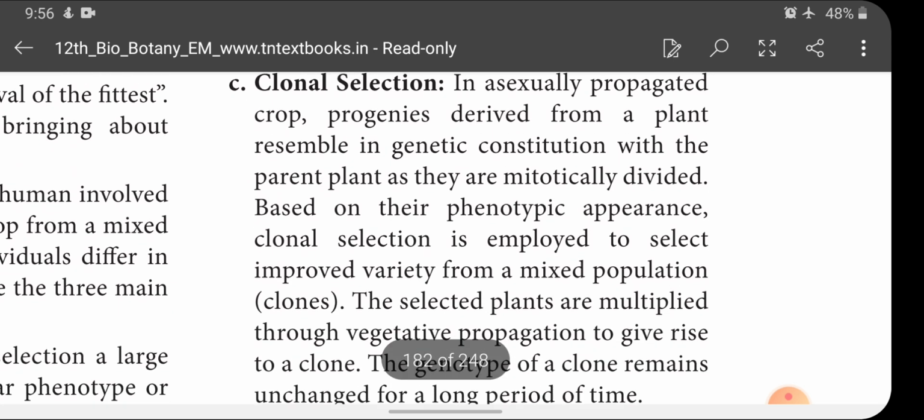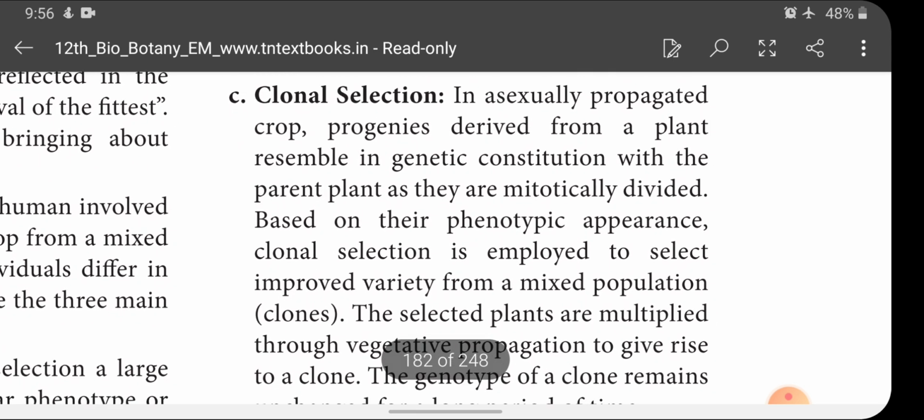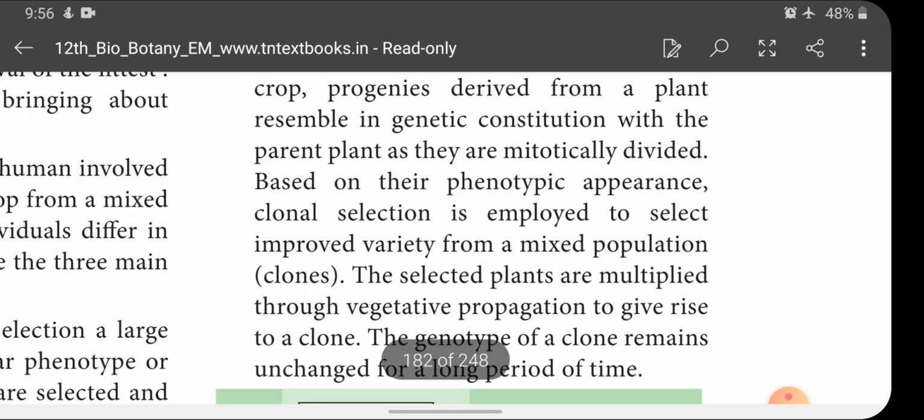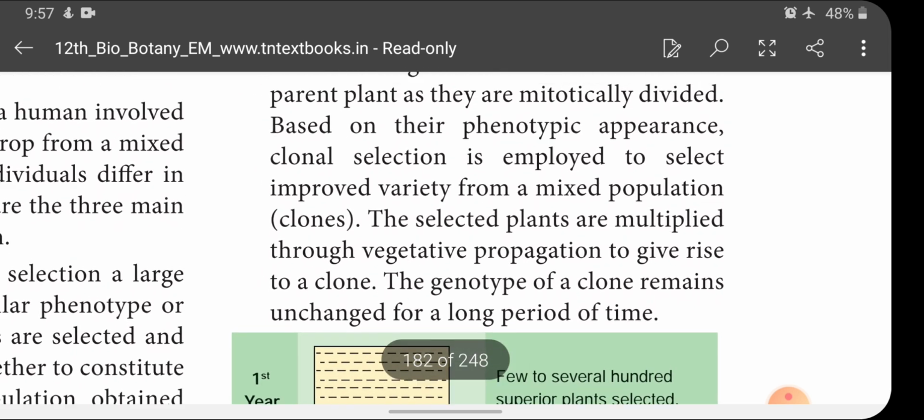Next, clonal selection. In asexually propagated crops, progenies derived from a plant resemble the parent plant in genetic constituents as they are mitotically divided. Based on their phenotypic appearance, clonal selection is employed to select improved varieties from a mixed population. The selected plants are multiplied through vegetative propagation to give rise to a clone. The genotype of a clone remains unchanged for a long period of time.